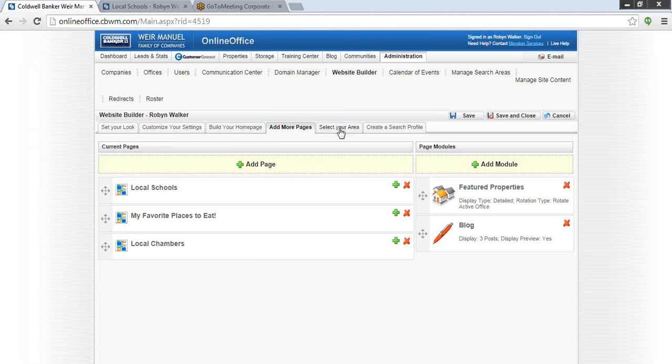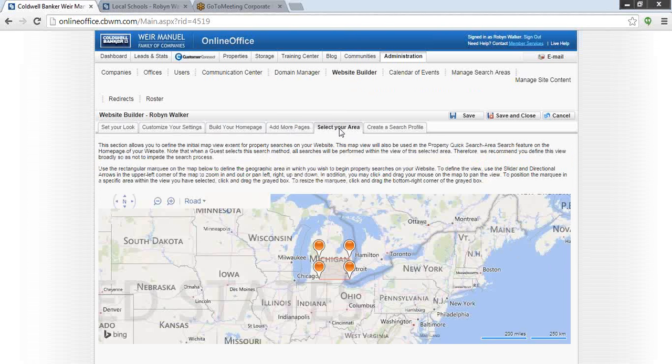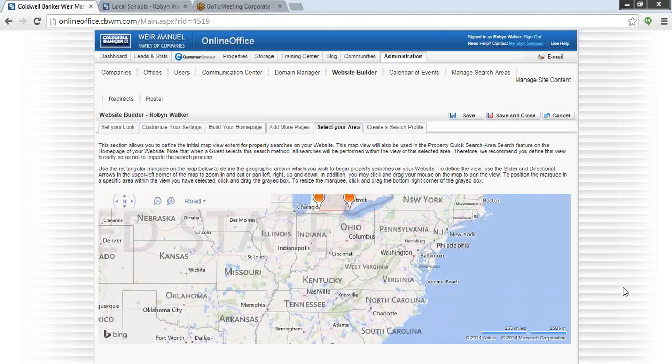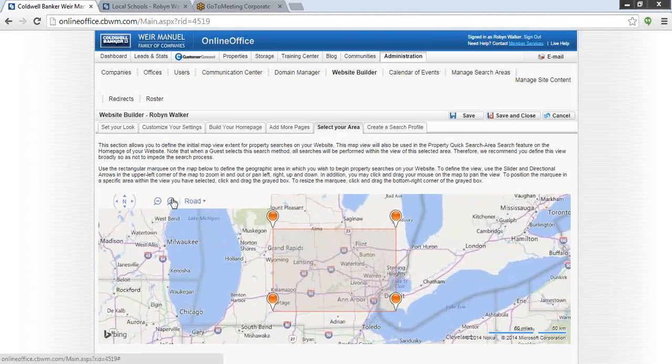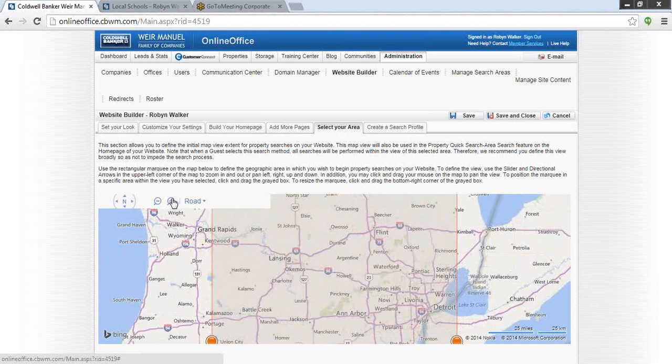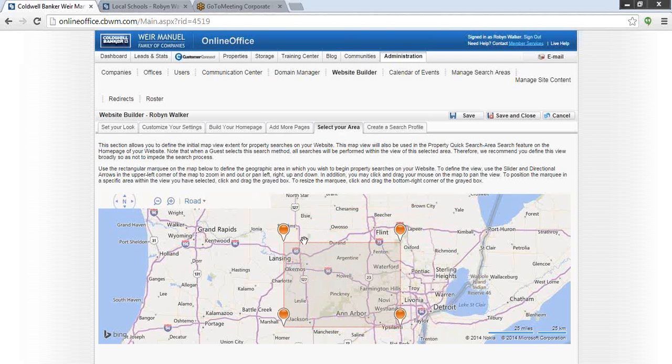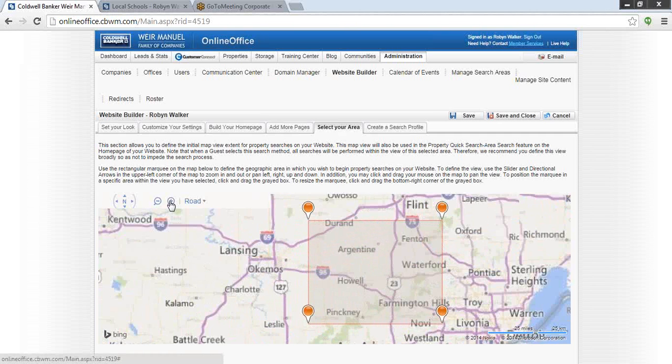I'm going to go ahead and go to the Select Your Area tab. Now, what this does is basically just lets you highlight the area that you serve. You can see mine is fairly big, only because I've, number one, been messing with it a little bit. But all that you have to do is go ahead and move that box to the area that you service. You can go ahead and really get detailed if you want. I would keep it somewhat broad.